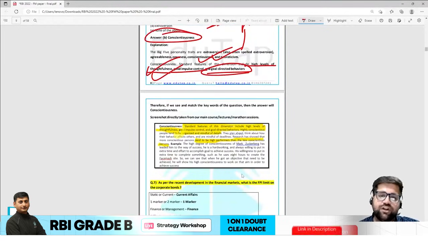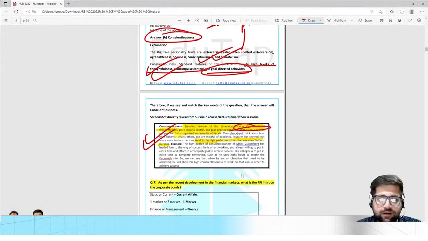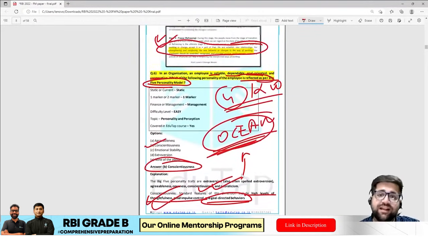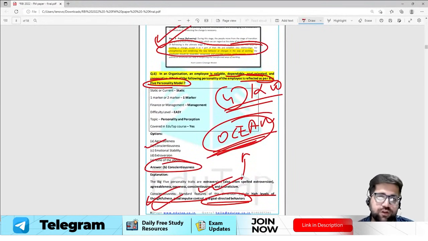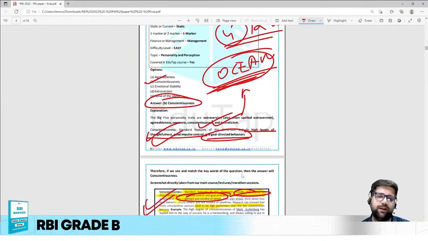So this is the screenshot which has been directly taken from your notes only, and which clearly says that highly conscientious people are organized, they are mindful of the detail, they are also goal oriented, and they have a particular quality of being dependable. So you will have to understand, and mark your answers accordingly.